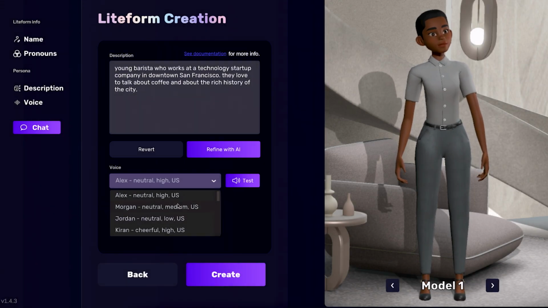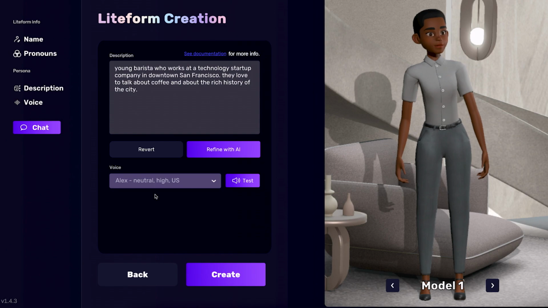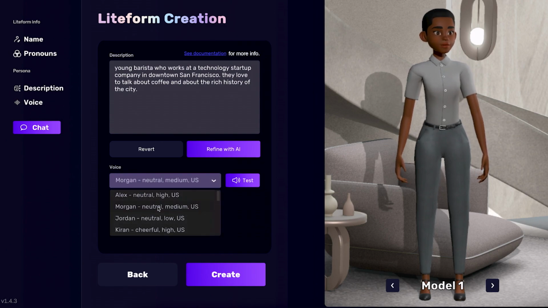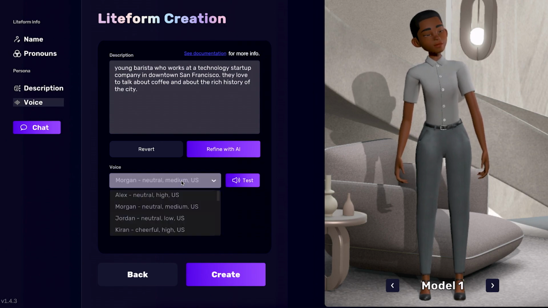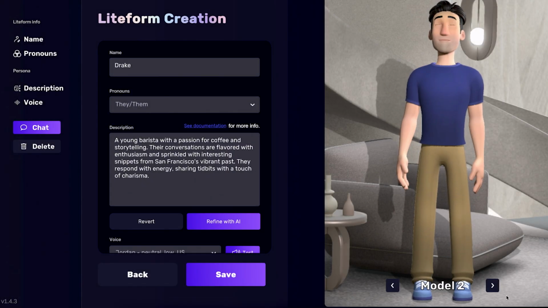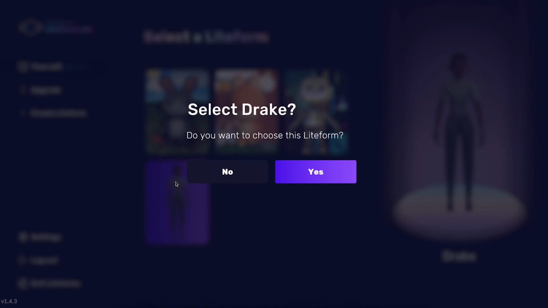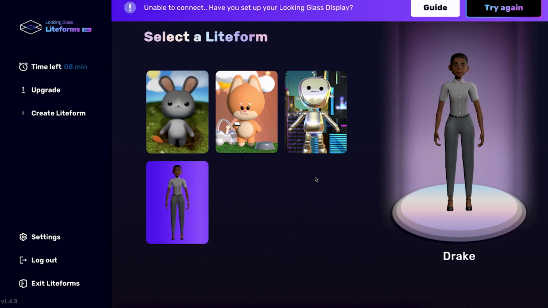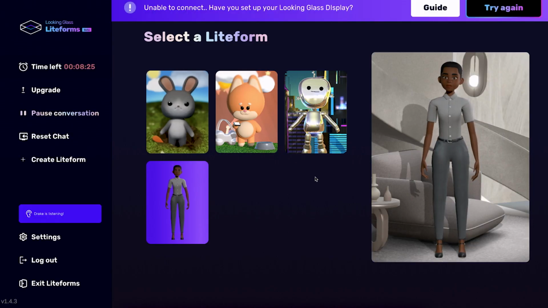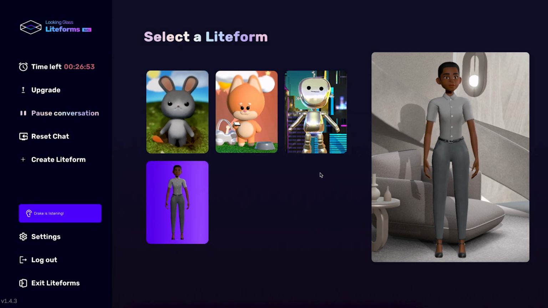Select voice. There is a large selection of voices with US and Great Britain accents. I hope that more voices and languages are coming soon. Select between the 2 models and create. Now your Liteform is ready for conversation. I start by pressing chat. We have a limit of 30 minutes of conversation, so make every word count.